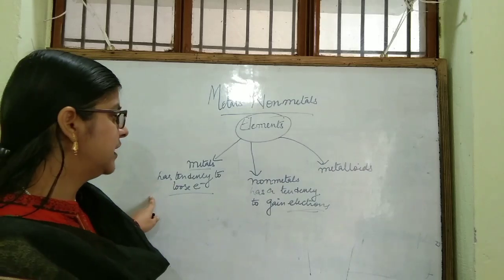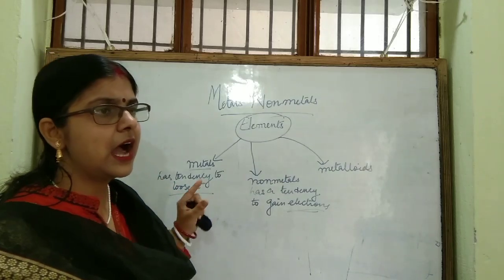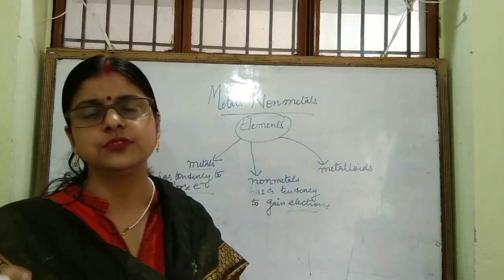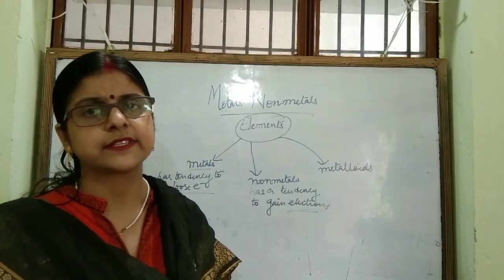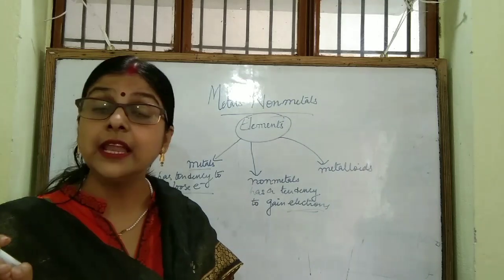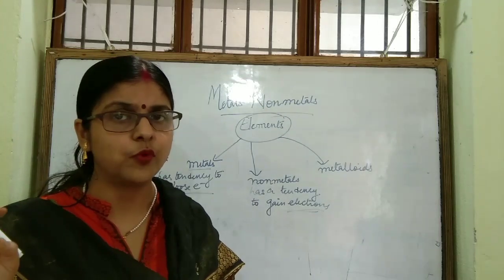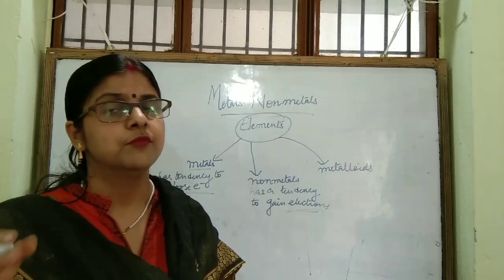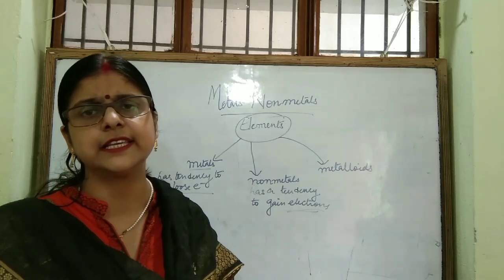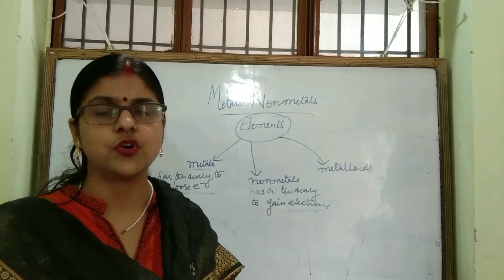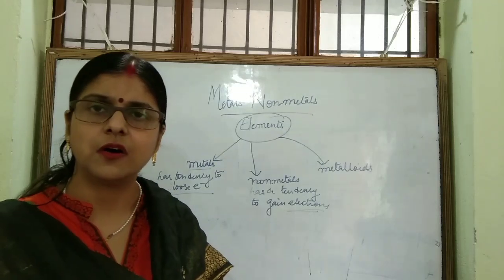So what are metals? Metals are electropositive elements which have a tendency to lose electrons, whereas non-metals are electronegative elements. Why am I using this term? Because they have a tendency to take up electrons to complete their octet.